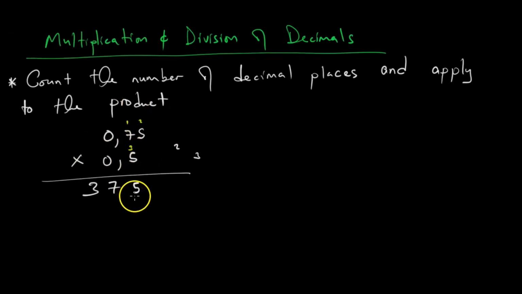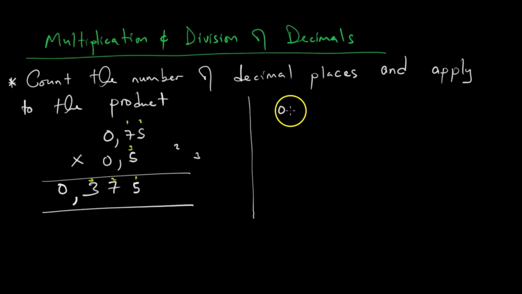So we have 3 decimal places. We count from the right-hand end: 1, 2, 3. This means our decimal point will come here, and we write 0. That is our product. So that is how we do the multiplication of decimals.